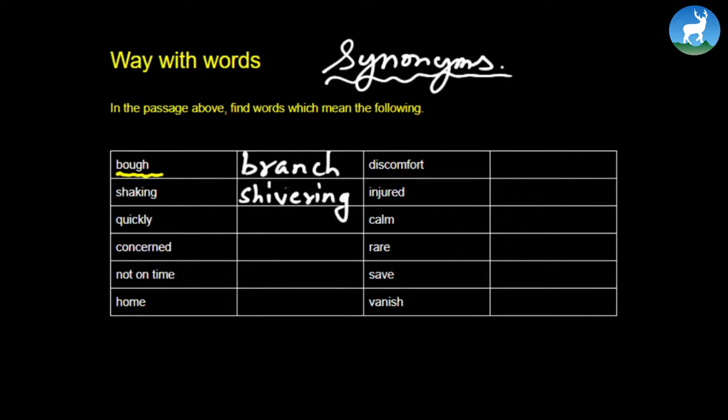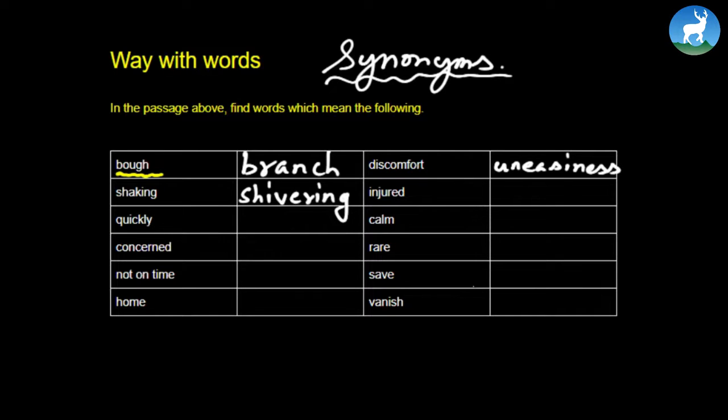Like similarly, if you go here, discomfort, all right, here you'll find the word uneasiness, U-N-E-A-S-I-N-E-S-S. Discomfort and uneasiness both mean the same.